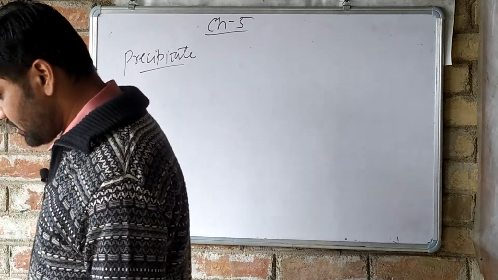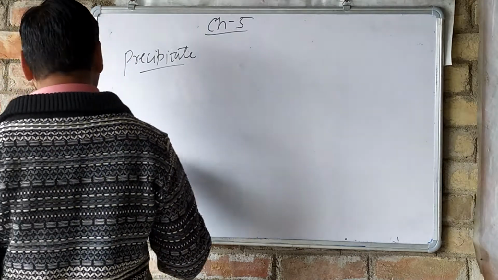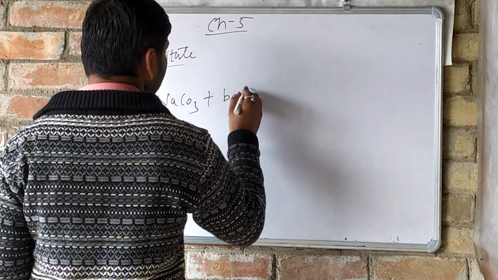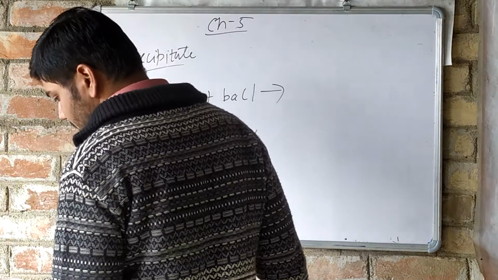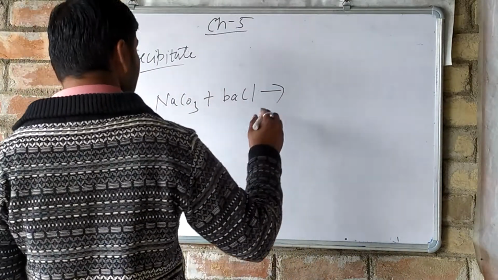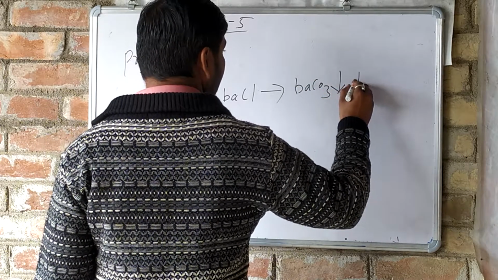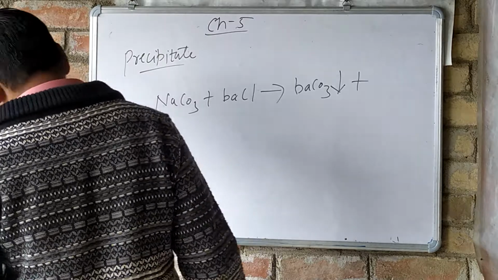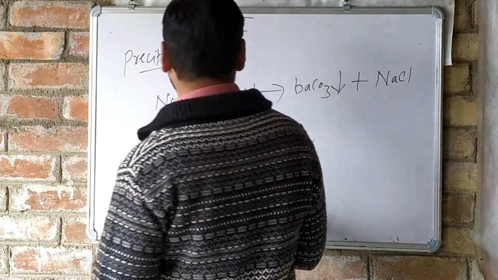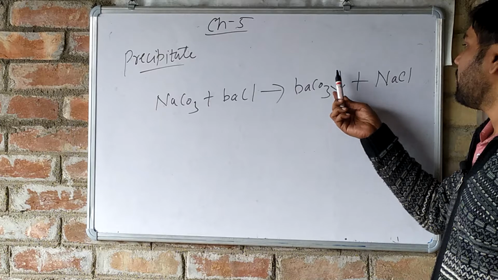Okay, so see here, sodium carbonate, Na2CO3, and barium chloride, BaCl2. On reaction, what happens? They will give barium carbonate and sodium chloride. So sodium carbonate on treating with barium chloride will give barium carbonate, which is a precipitate.